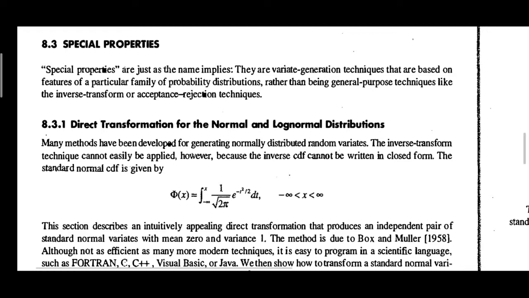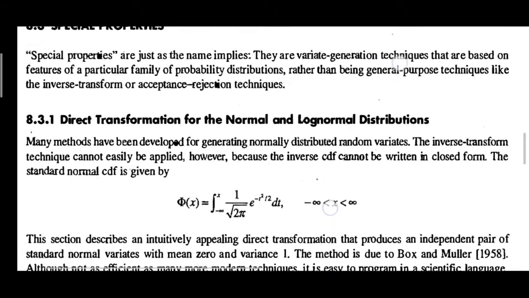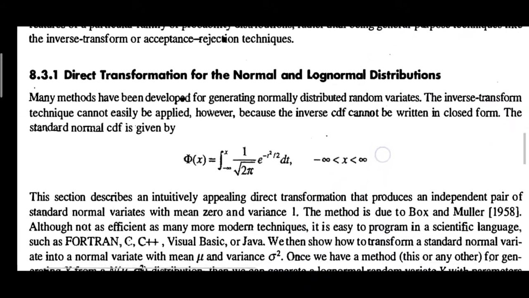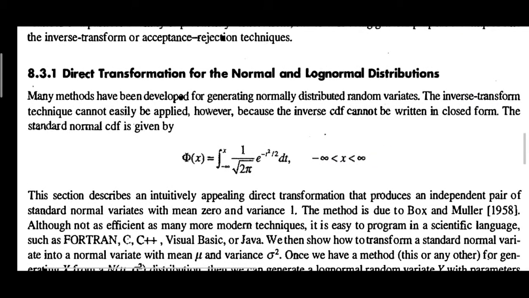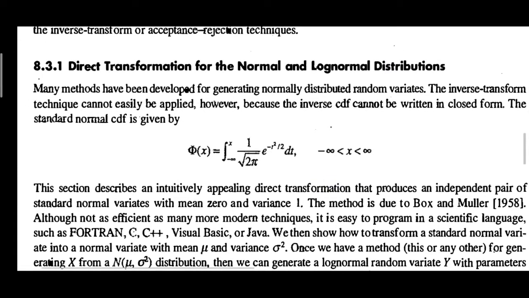Among them, the first one is direct transformation for normal and log normal distributions. Many methods have been developed for generating normally distributed random variables. The inverse transform technique cannot be easily applied, however, because the inverse cumulative distribution function cannot be written in closed form. The standard normal CDF for direct transformation is given as this formula.